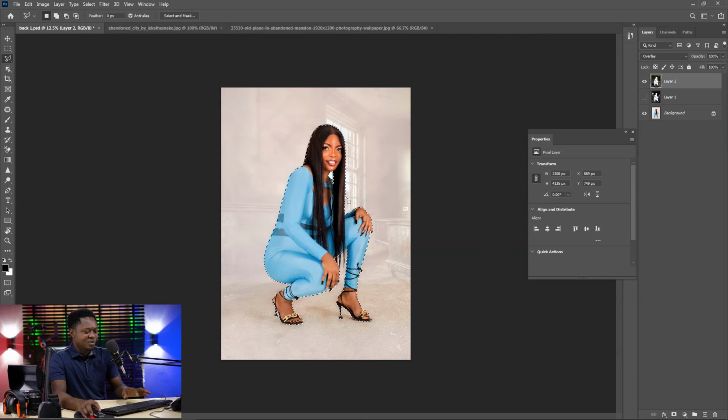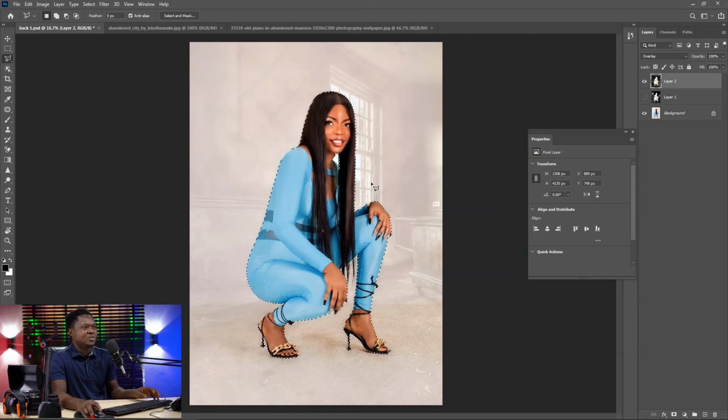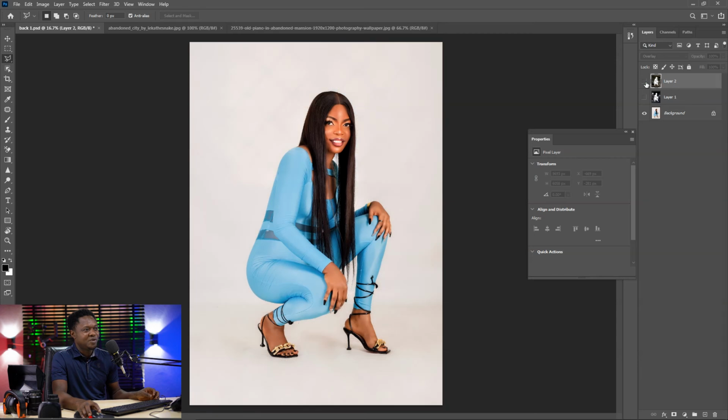So now you can see what we have from the new looking background. You have a new looking image. So let's deselect with Ctrl D and see. This is before and this is after. Then for the other one, let's disable this and see. This is before for the other one, and this is after.